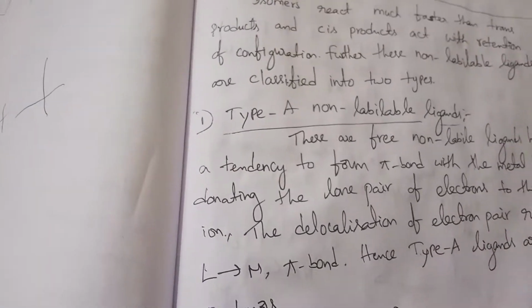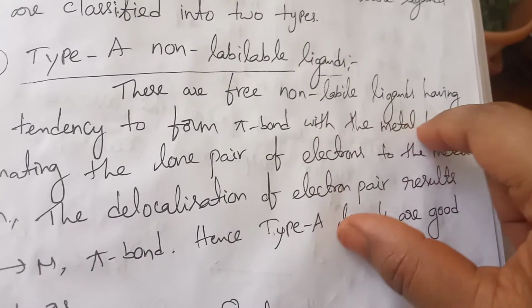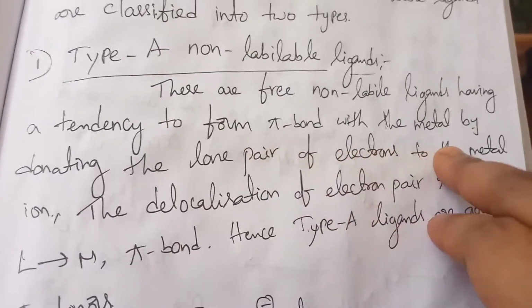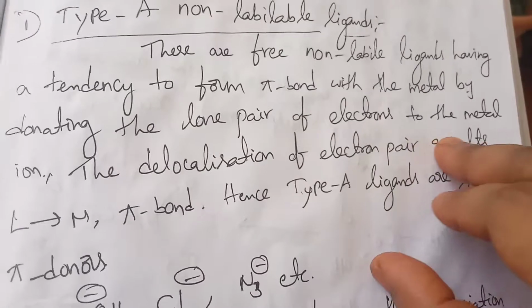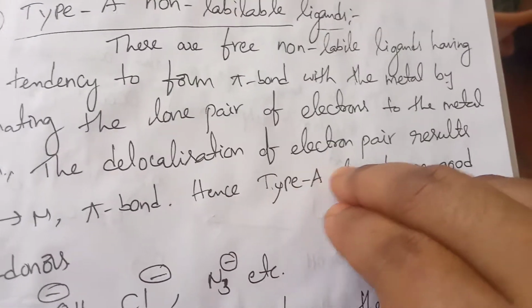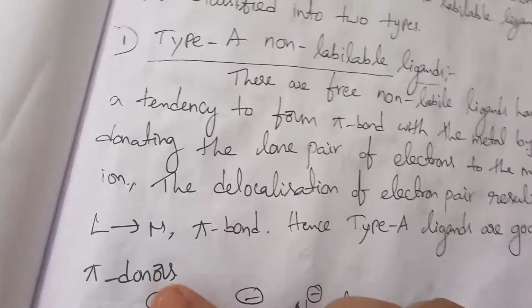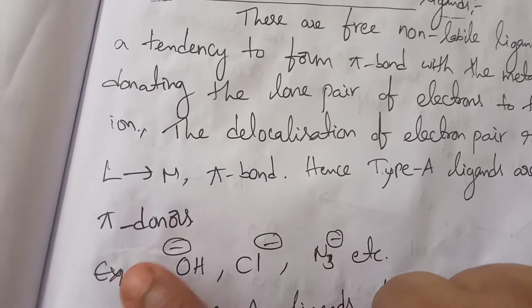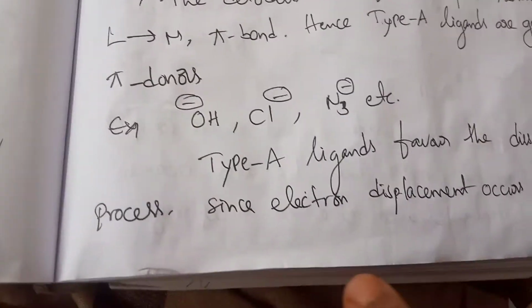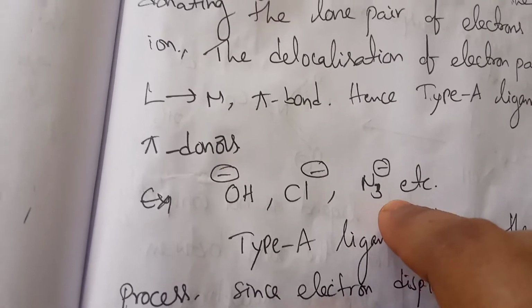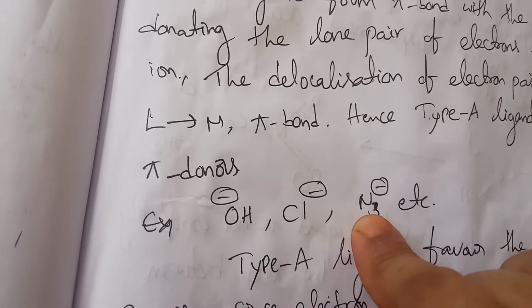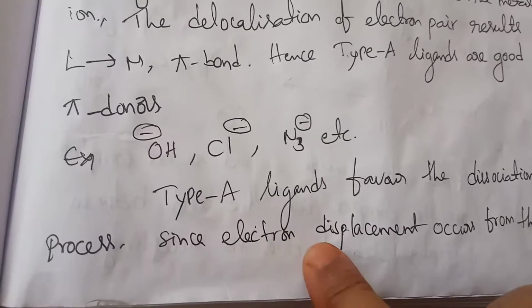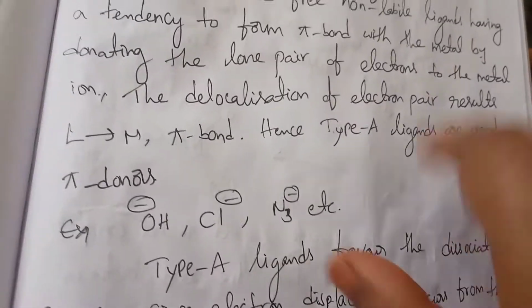What is meant by class A ligands? These non-labile ligands have a tendency to form a pi bond with the metal, donating the lone pair of electrons to the metal ion, with delocalization of the lone pair resulting in a ligand to metal pi bond; hence they are good pi donors. Here OH minus, chloride and azide are the three examples of type A ligands. Type A ligands are favorable for the dissociation process since electron displacement occurs from the ligand to the metal.